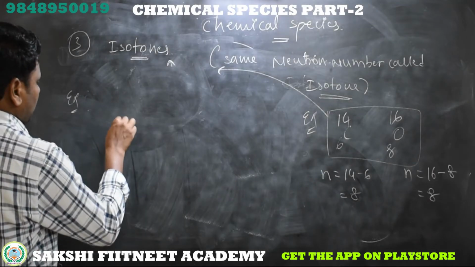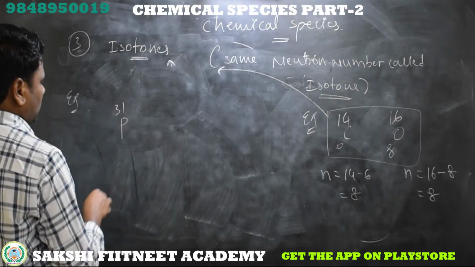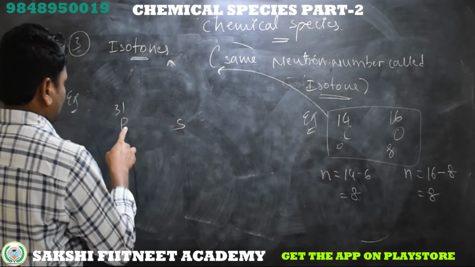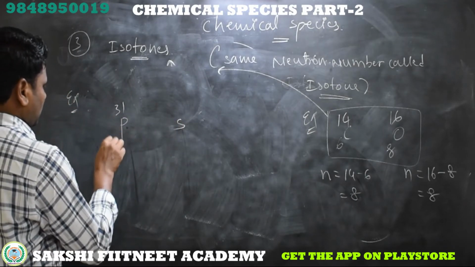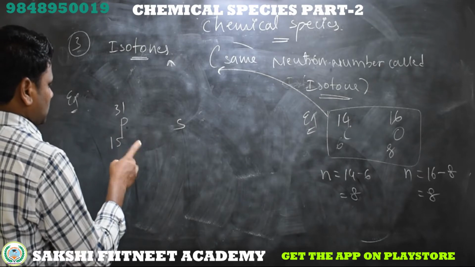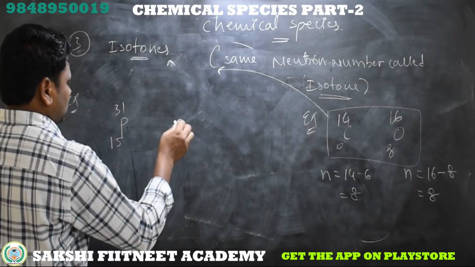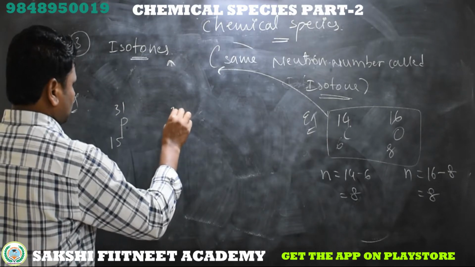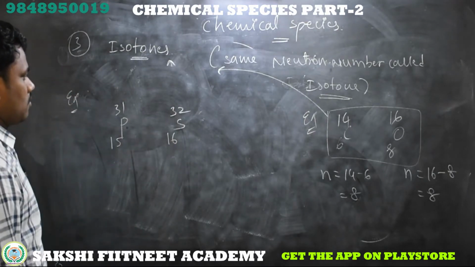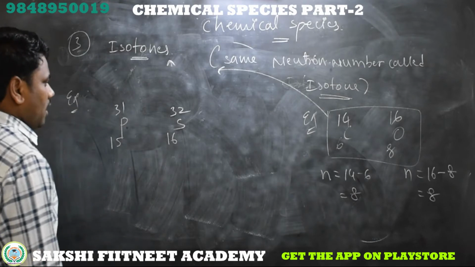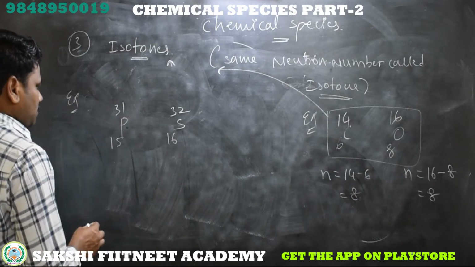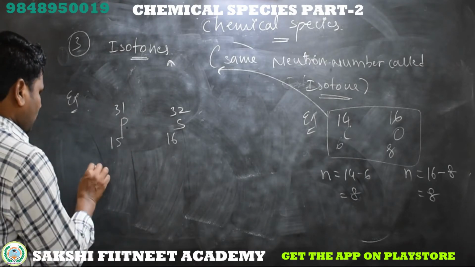Next example. P-31, phosphorus, its atomic number is 15, sulfur 16, chlorine 17. Now for sulfur, atomic number is 16 and mass becomes 32. For phosphorus, you just calculate the number of neutrons.